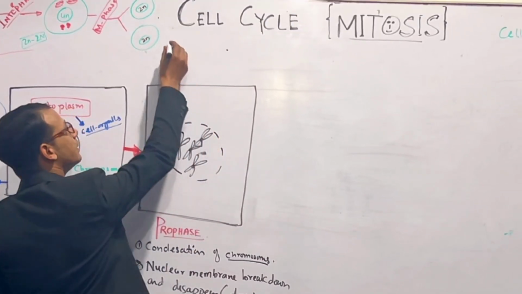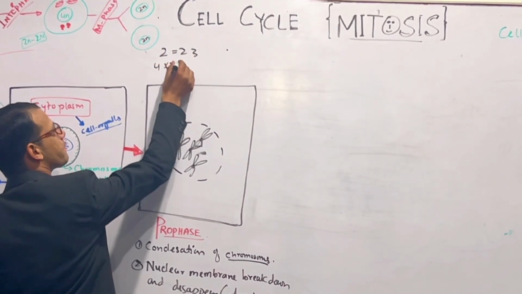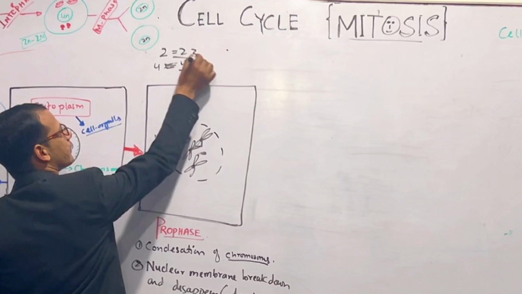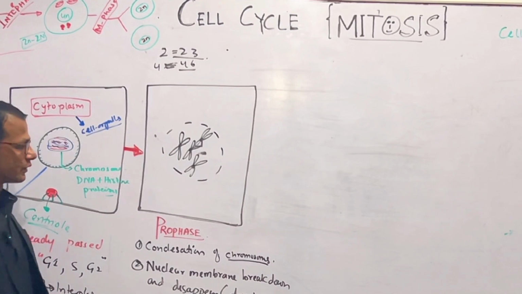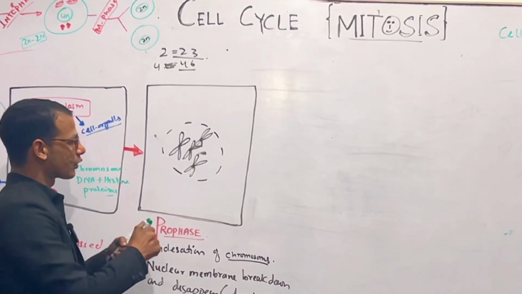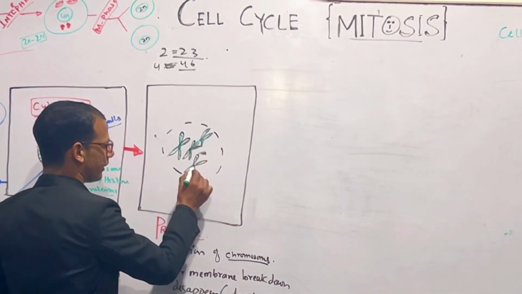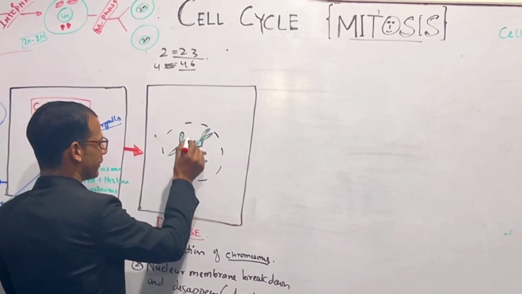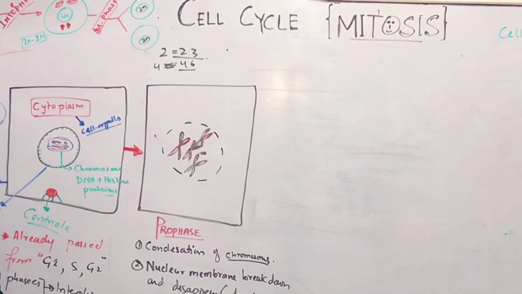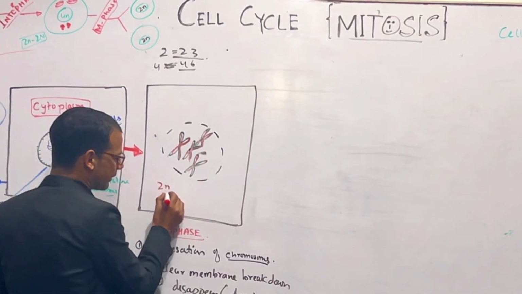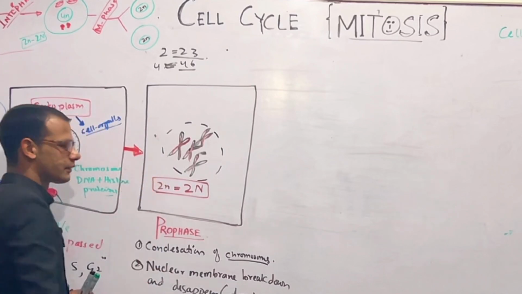In this case, two chromosomes are equal to 23, so 4 will be 46. Don't be confused, right? Because I cannot draw 46 chromosomes here. So these are 46 chromosomes, and all chromosomes have one original DNA and one copied DNA, right? This cell has 2n number of chromosomes, having amount of DNA 2n, right?